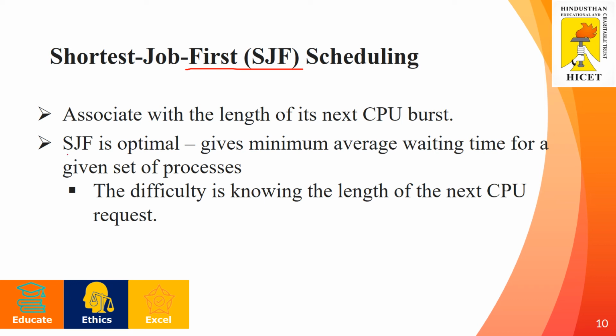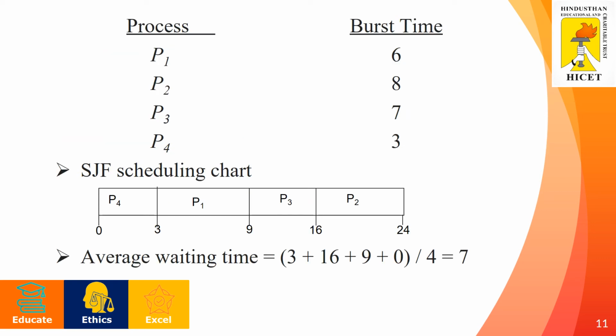So SJF is optimal because we can reduce the average waiting time if we use the shortest job first scheduling algorithm. But we have one difficulty in SJF, which is knowing the length of the next CPU request. This will be the overhead. Okay, so here we have an example.